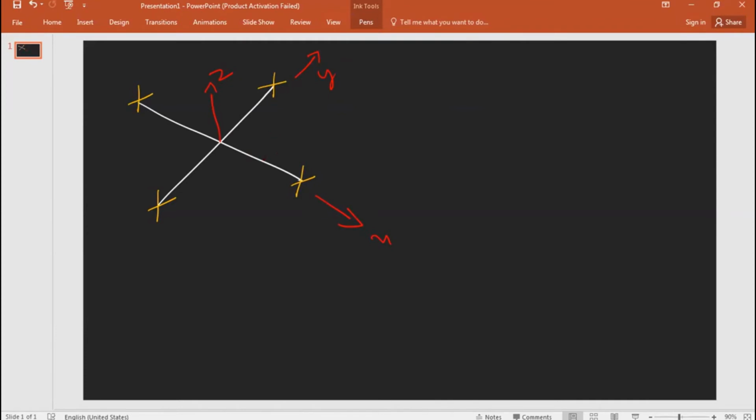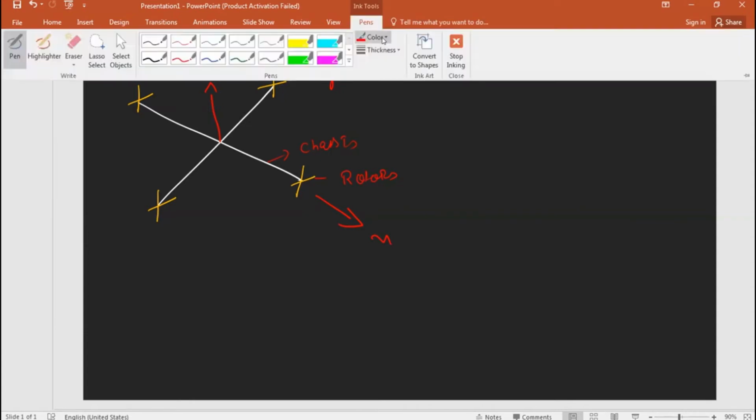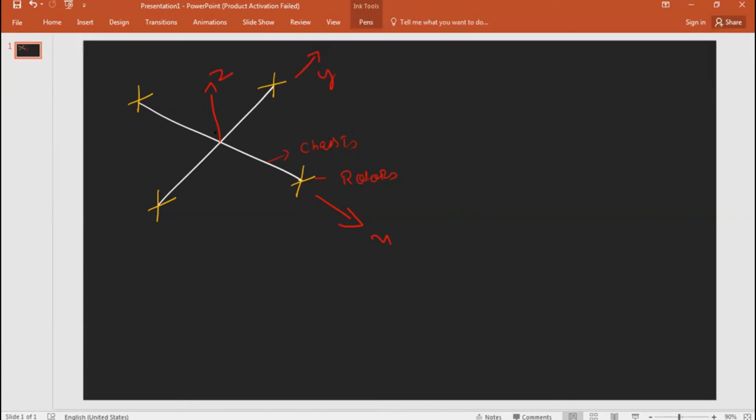This is your chassis, and these are the rotors and motors also. Chassis, rotors, and motors, and they have their motion in the X, Y, and Z directions. All multi-rotor drones have motions in the X, Y, and Z directions.